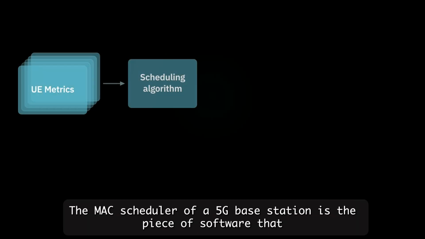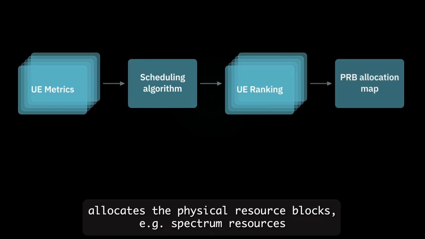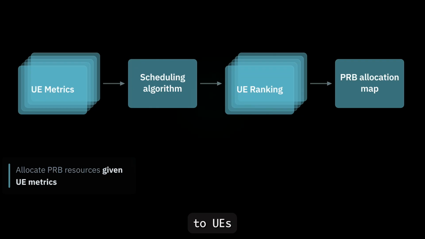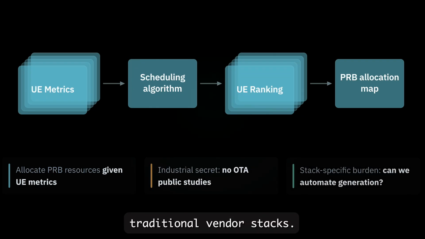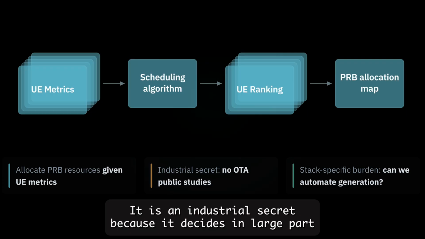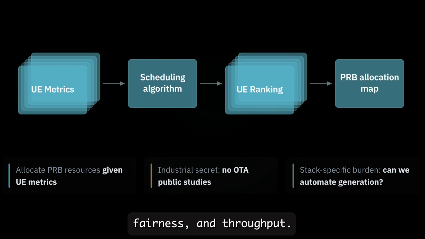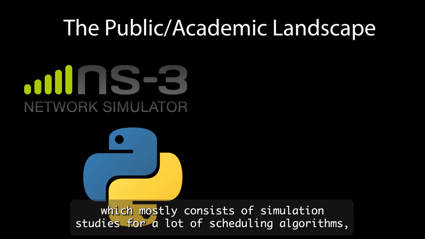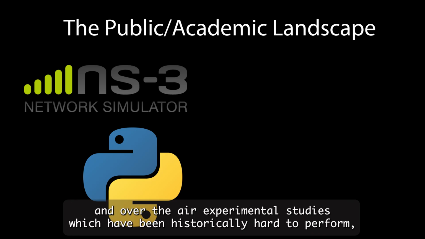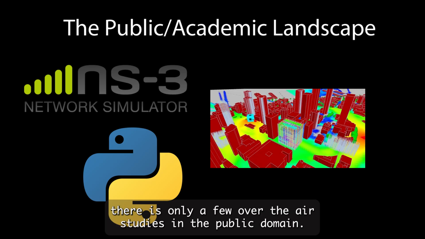The MAC scheduler of a 5G base station is the piece of software that allocates the physical resource blocks, e.g. spectrum resources, to UEs. The scheduler is usually the secret sauce for closed-source traditional vendor stacks. It is an industrial secret because it decides in large part the performance of the base station in terms of latency, fairness, and throughput. This creates a gap between the public knowledge, which mostly consists of simulation studies on a lot of scheduling algorithms, and over-the-air experimental studies, which have been historically hard to perform. There are only few over-the-air studies in the public domain.